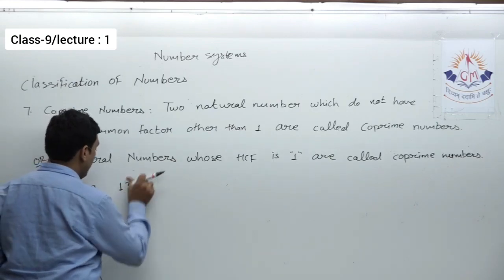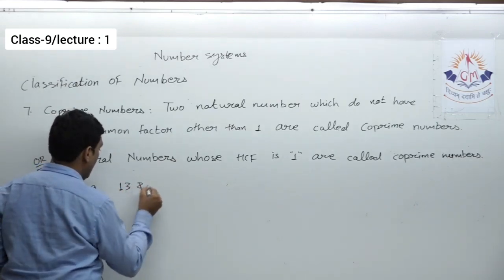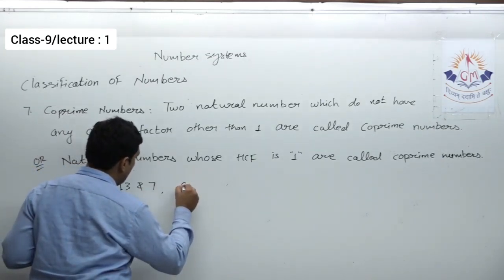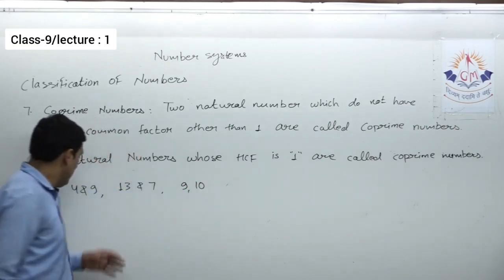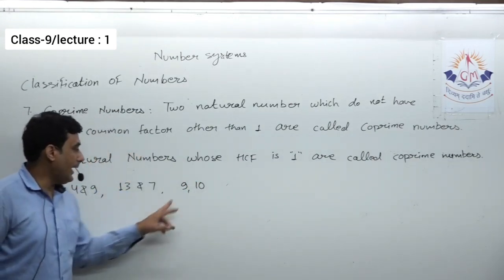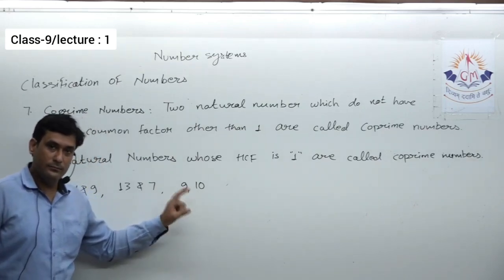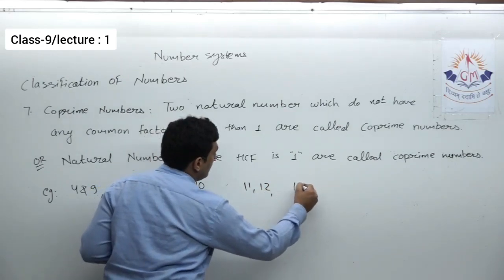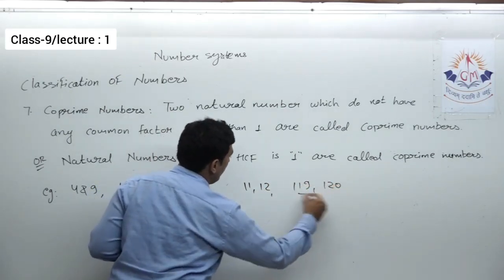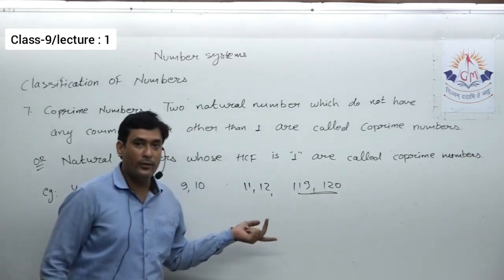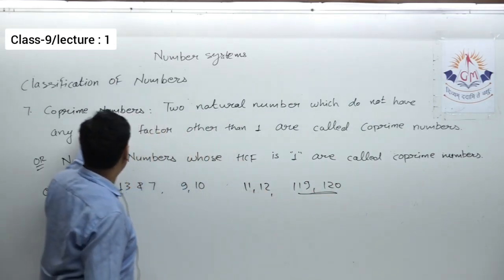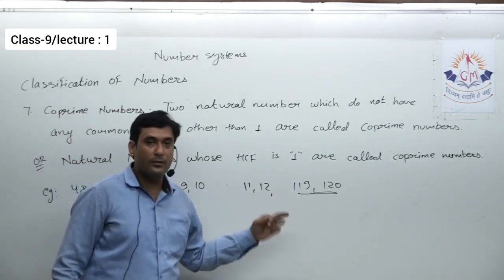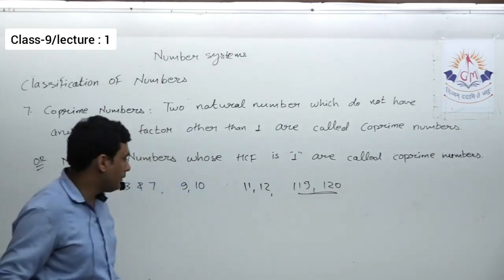13 and 7. Let me give you one more example: 9 and 10. We can say any two consecutive numbers. See, 9, 10 are consecutive numbers. 11, 12 consecutive numbers. 119, 120 consecutive numbers. So whenever you write two consecutive numbers, they always form a pair of co-prime numbers. As well as if you write any two prime numbers, they are again always co-prime.